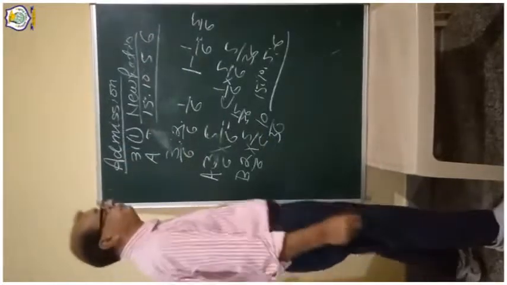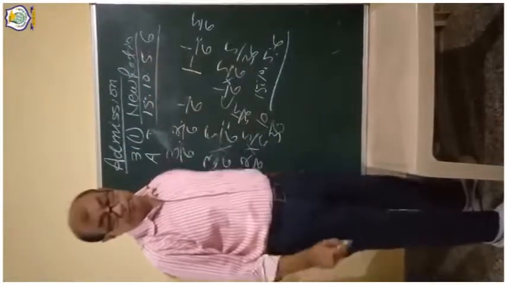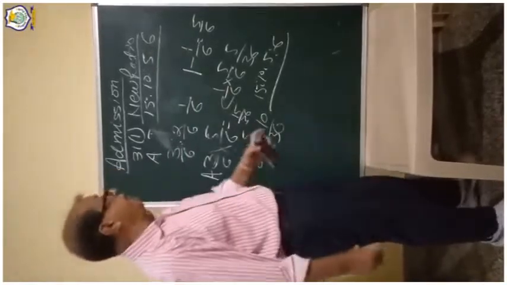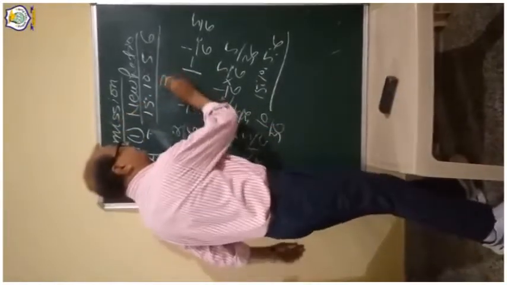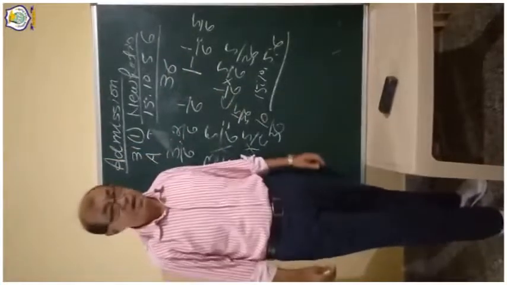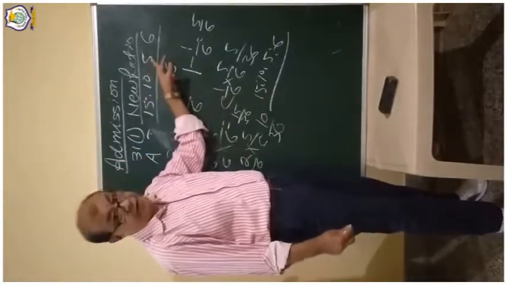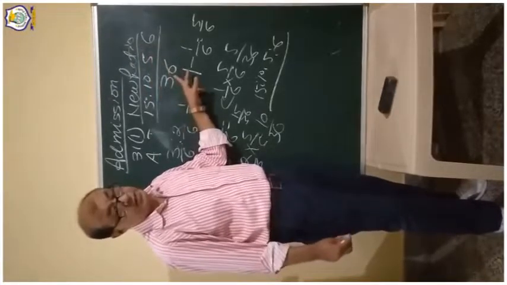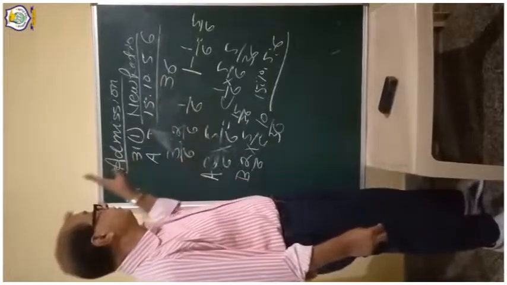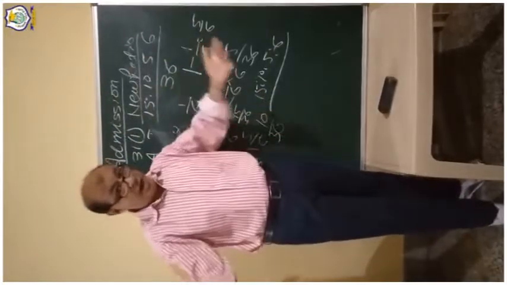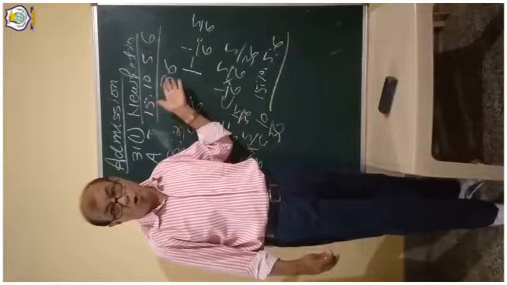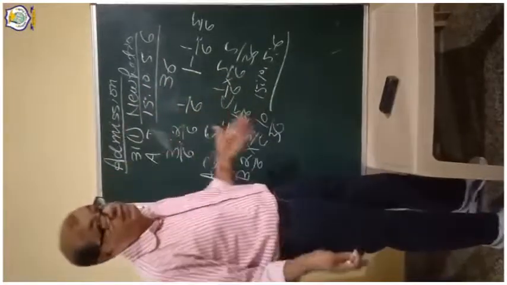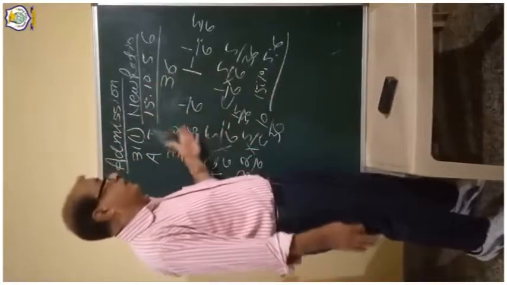If we total these 4 numbers, 15 and 10 is 25, plus 5 is 30, plus 6 is 36. This way D has entered and the new ratio becomes 15:10:5:6.